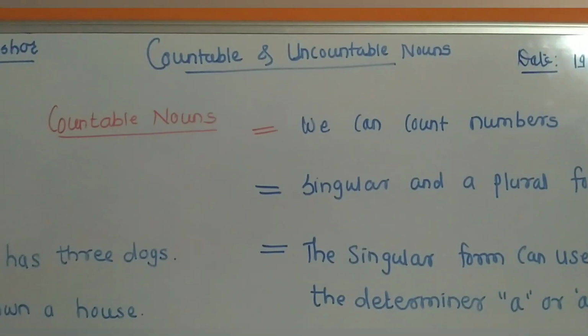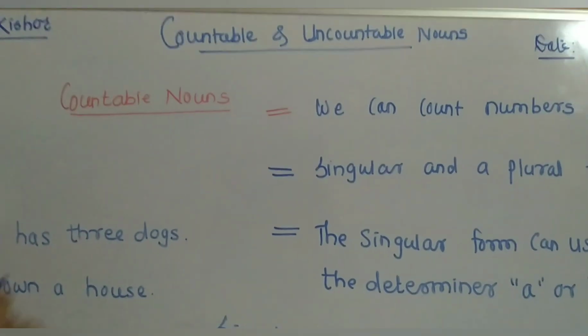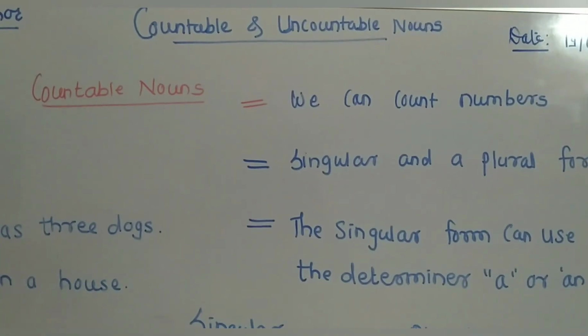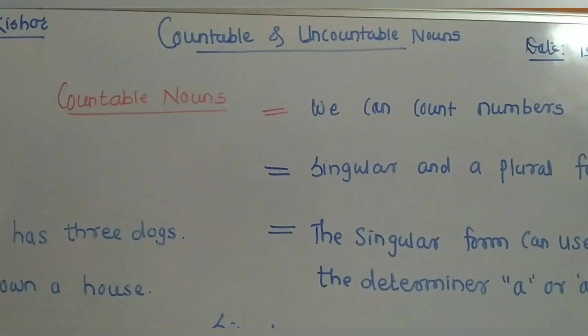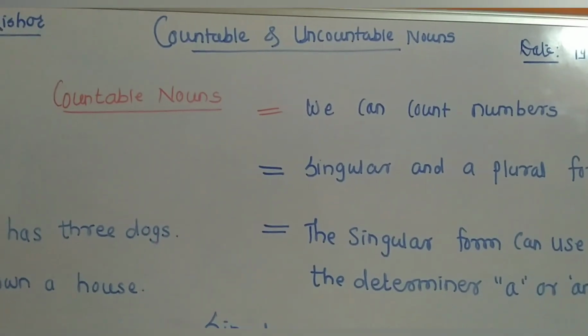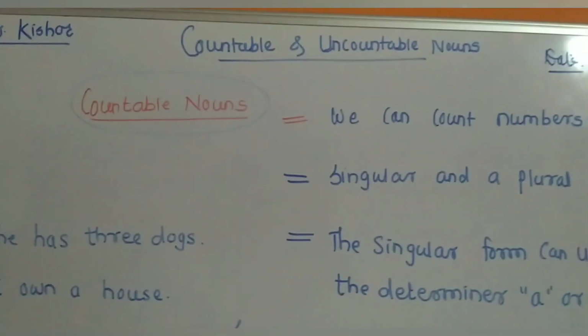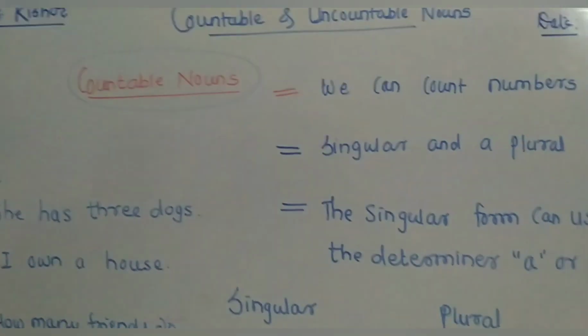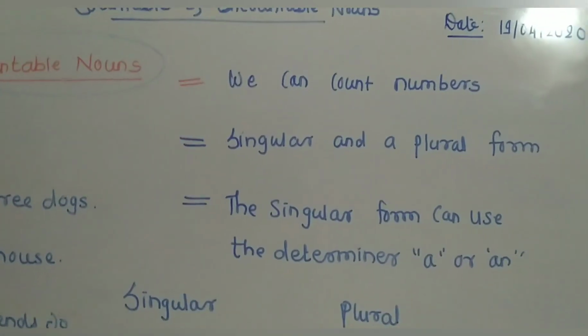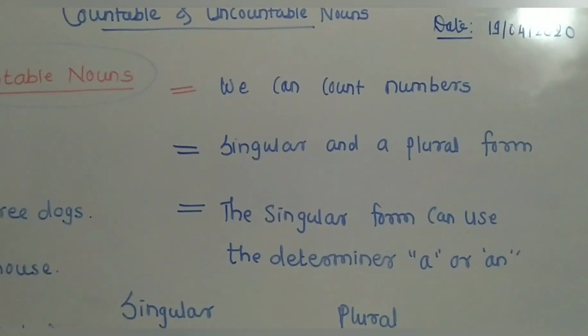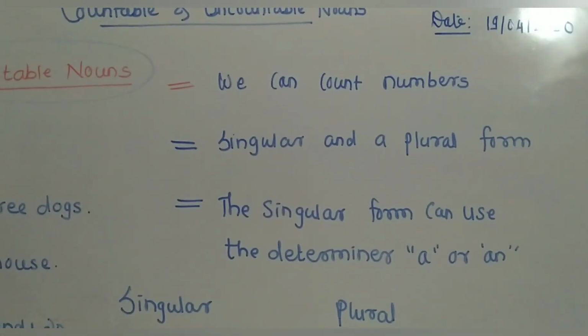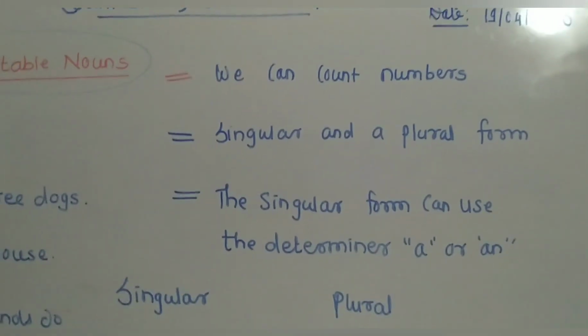See the types of nouns: countable and uncountable noun. The first kind of noun is countable noun. We can get the information about countable nouns: we can count numbers 1, 2, 3, 4 like this. Countable nouns must have a singular and a plural form.